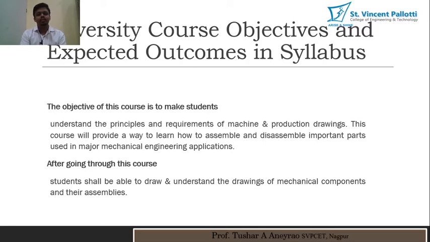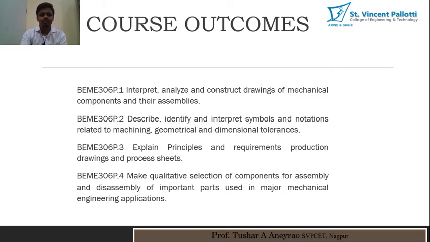This course will provide a way to learn how to assemble and dismantle important parts used in major mechanical engineering applications. After going through this course, students shall be able to draw and understand the drawings of mechanical components and their assemblies.